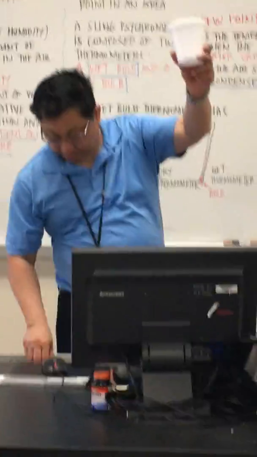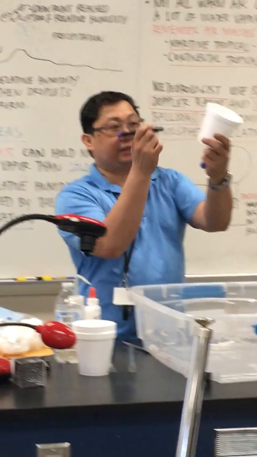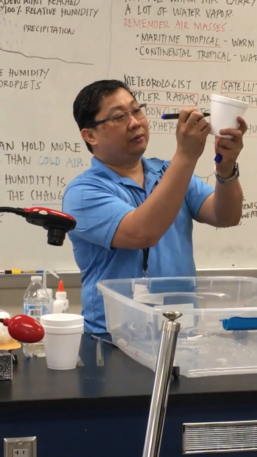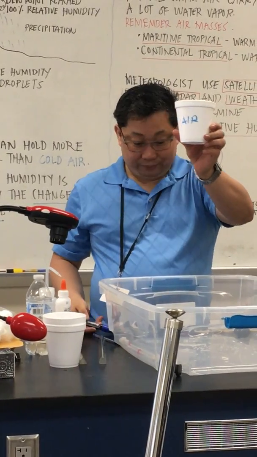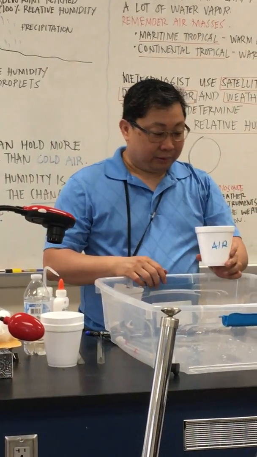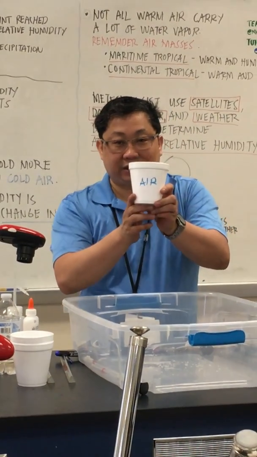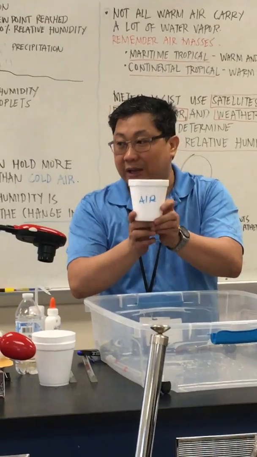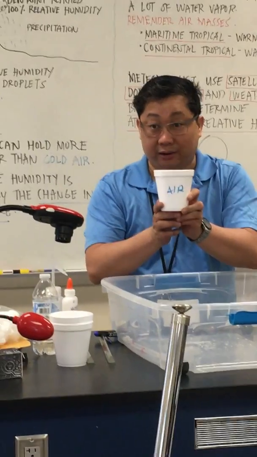So I'll get a marker. So this one here represents the air. Okay? Now, the amount of water that this cup can contain represents the water vapor in the air.